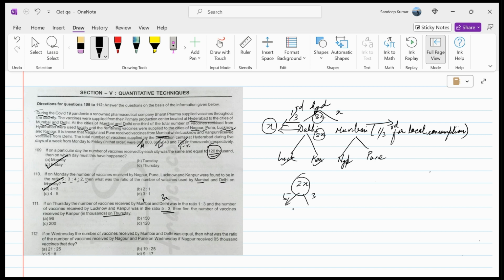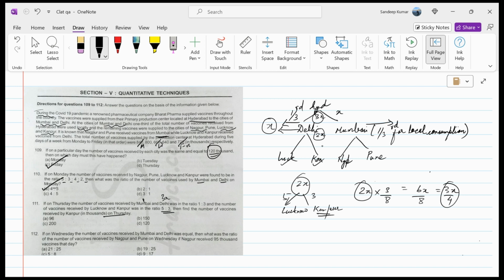Now, out of the 2x, this would be divided in the ratio of 5 is to 3 between Lucknow and Kanpur. The question is asking to find the number of vaccines received by Kanpur on Thursday. Now, out of the 2x vaccines received, 2x into 3 by 8, that would give us 6x by 8, that is 3x by 4, could be the vaccines that we received by Kanpur on Thursday.